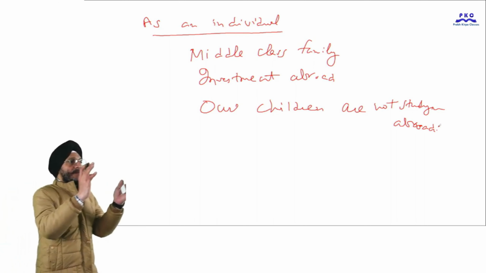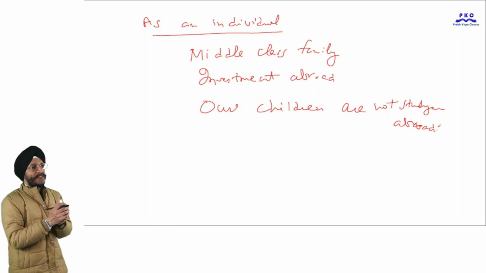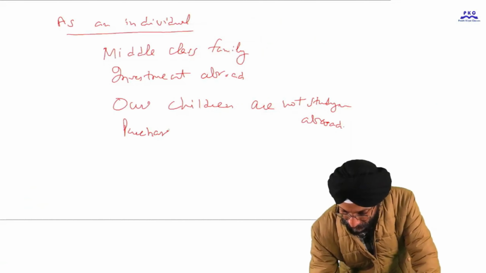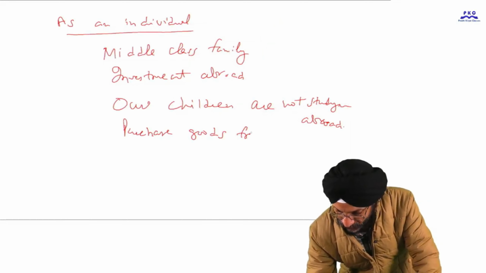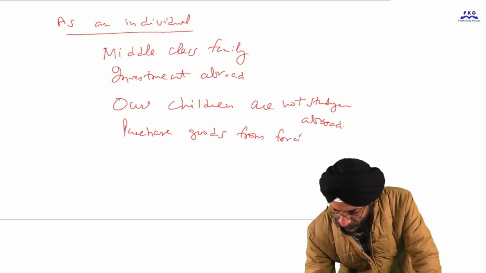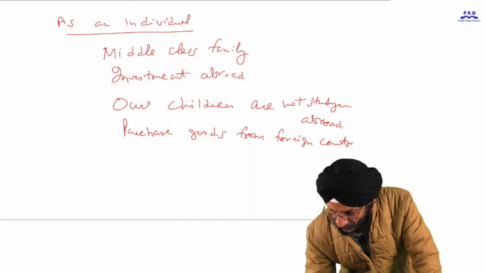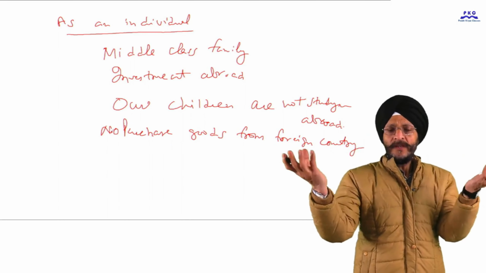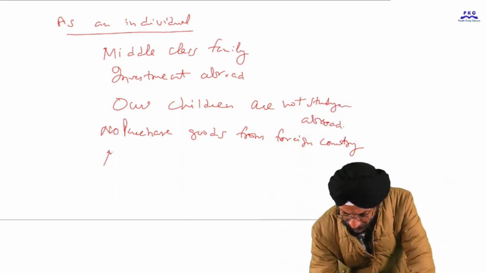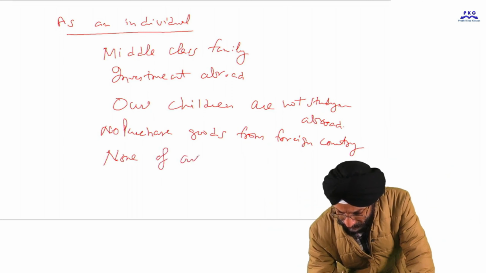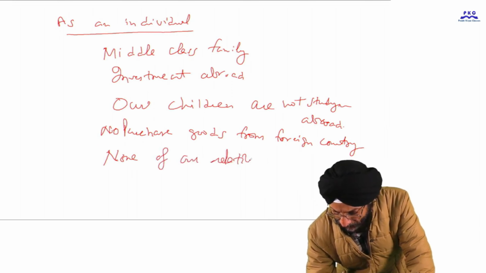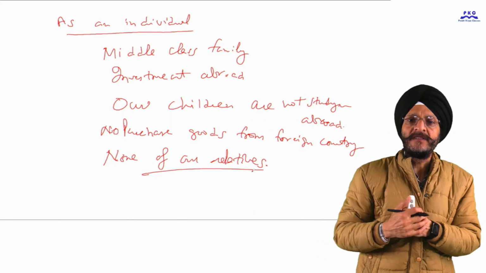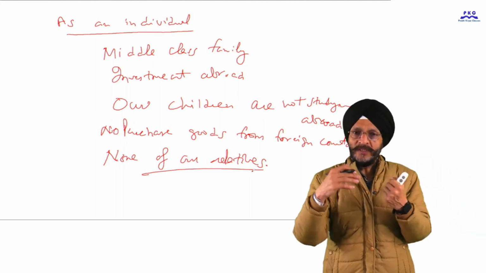When we do not have enough means, we do not purchase goods from a foreign country. No purchase. We are a middle class family. None of our relatives lives abroad. If our relative is abroad, we may have to send gifts on their birthday or wedding anniversary.